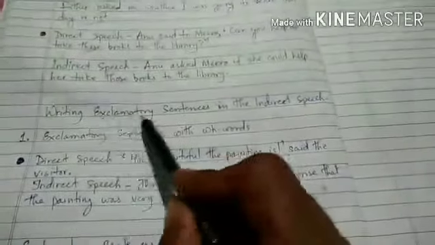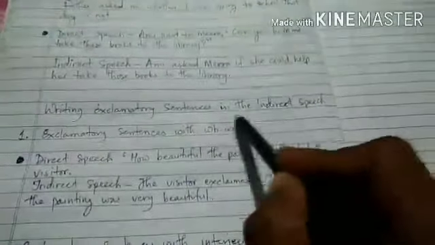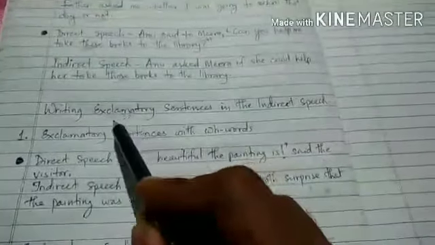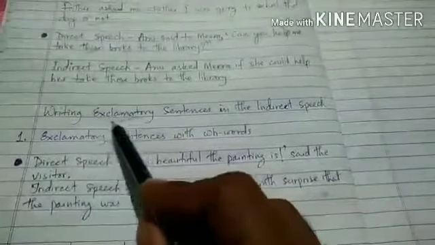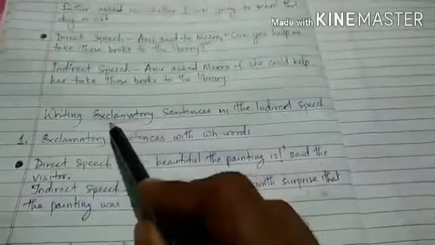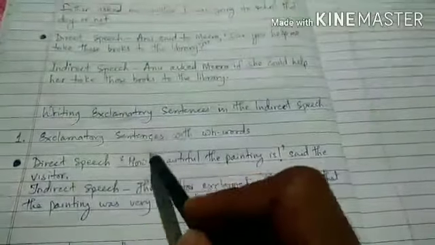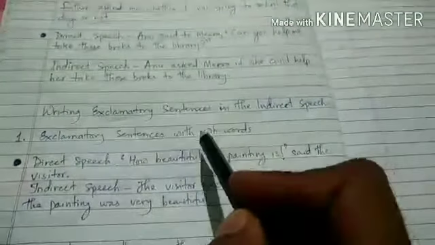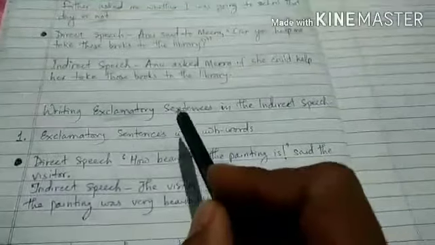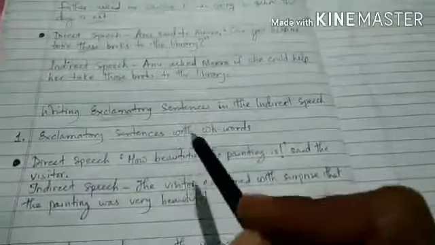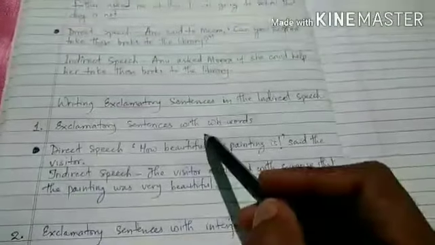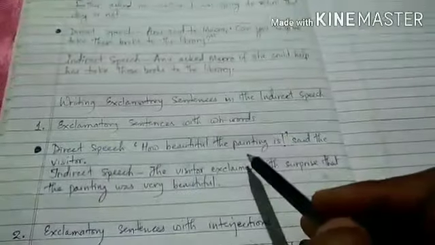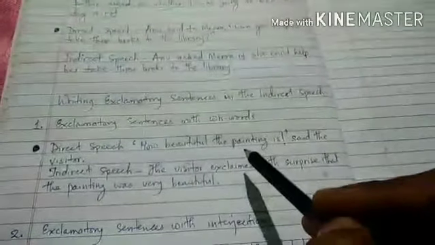Okay. Now we will understand how to write exclamatory sentences in the indirect speech. अब हम ये समझेंगे कि indirect speech exclamatory sentences को अगर direct speech में जो reported speech है, जो reported dialogue है, उसे हम indirect speech में कैसे लिखेंगे? So we have to remove exclamation mark. Exclamatory sentences means the sentences have exclamation mark in them. So we have to remove exclamation marks. Okay. No exclamation marks, no question marks in the sentences in the indirect speech.